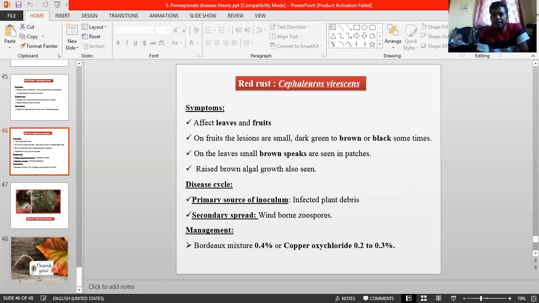And next, managing insects, mites, and other foliar diseases also increases the vigor of the plant. And for chemical control, you can use insecticides and copper-based fungicides like Bordeaux mixture and copper oxychloride, or else a Bordeaux solution preparation. Those are the best ones for red rust.